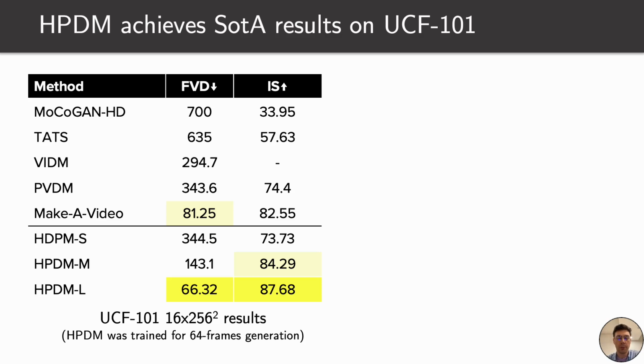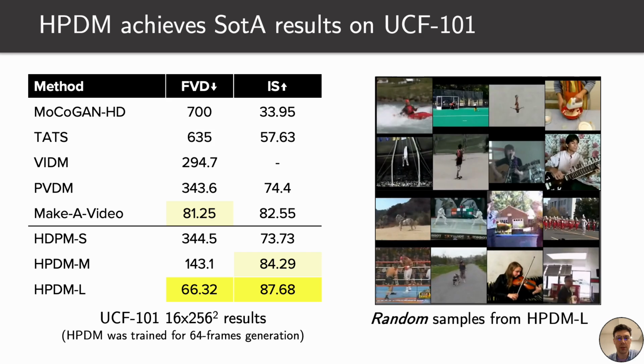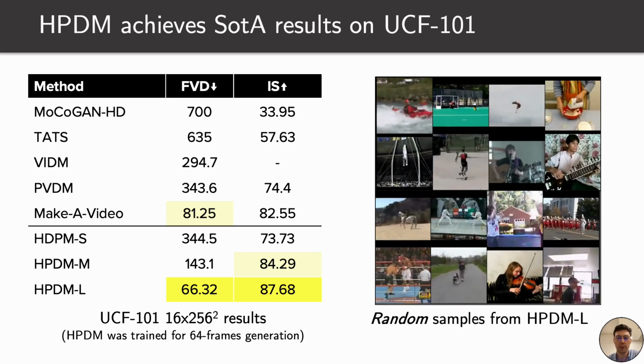We perform two main lines of experimentation. First, we benchmark HPDM for 64 frames long 256x256 class-conditional video generation on UCF, which is the most common video synthesis academic benchmark. Our model achieves state-of-the-art quantitative results, outperforming even a fine-tuned version of Make-A-Video, which was pre-trained on a large-scale dataset. Qualitatively, HPDM is able to capture complex realistic motion and semantic structure, which is evident from observing even its completely random samples.